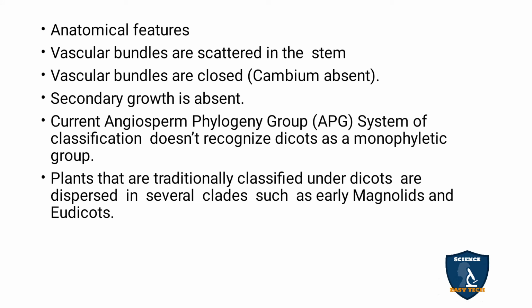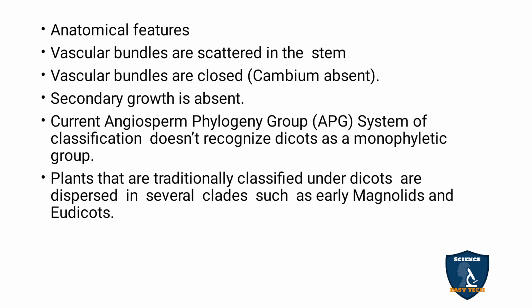Next, anatomical features of monocotyledons. The vascular bundles are scattered in the ground tissue and are closed because cambium is absent. Secondary growth is absent because cambium is not there. Due to that, secondary growth is not seen. But in the palm tree and coconut tree, how secondary growth comes, we will discuss in the anatomy class. So these are the characteristic features of dicotyledons and monocotyledons.